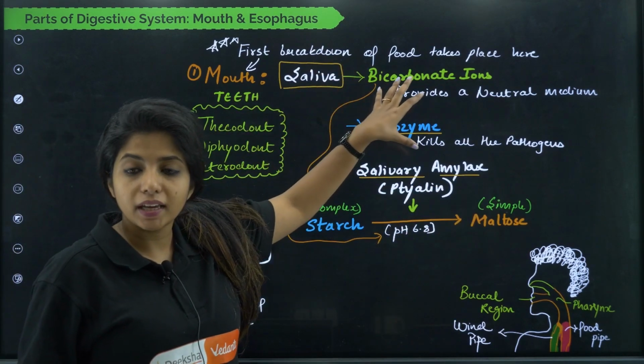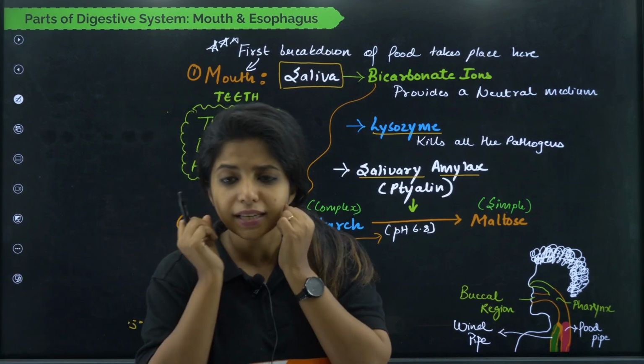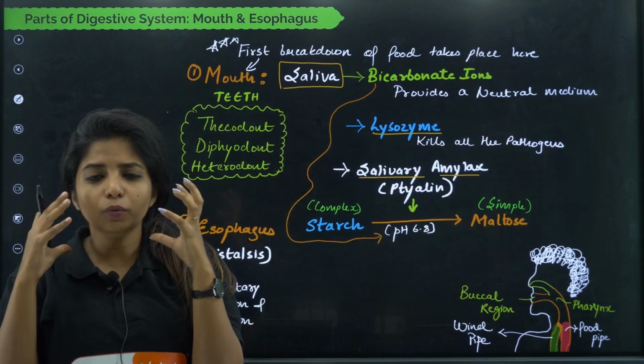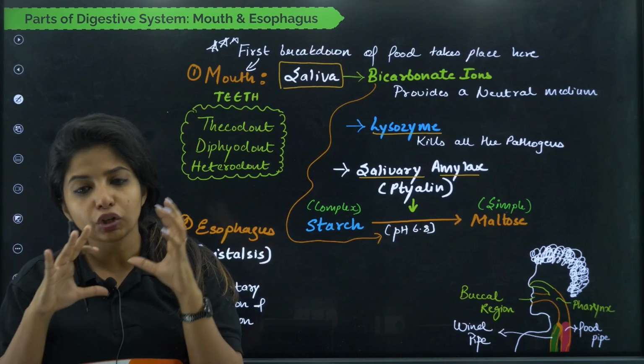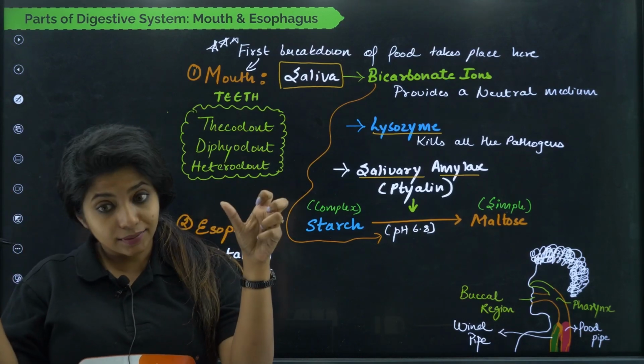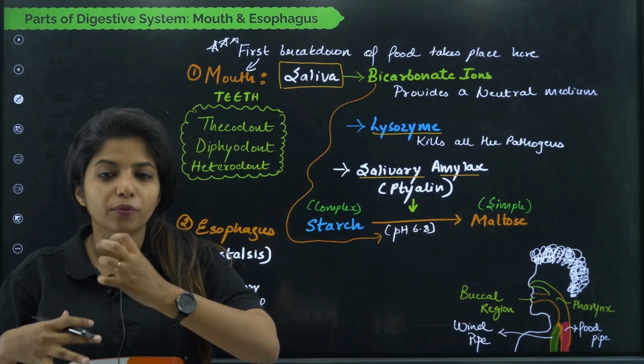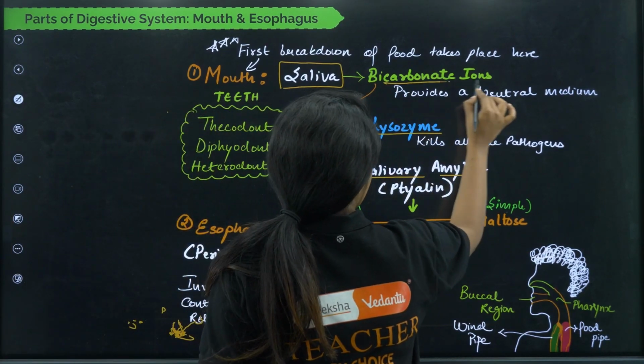So bicarbonate ions, what do they do? They provide a neutral medium. Whatever acidic things we have, we want to neutralize them. We want to make it alkaline, we want to make it neutral. We do not want it to be acidic. For that, what are we going to do? We are going to mix the food with the bicarbonate ions. Okay, that is one thing.